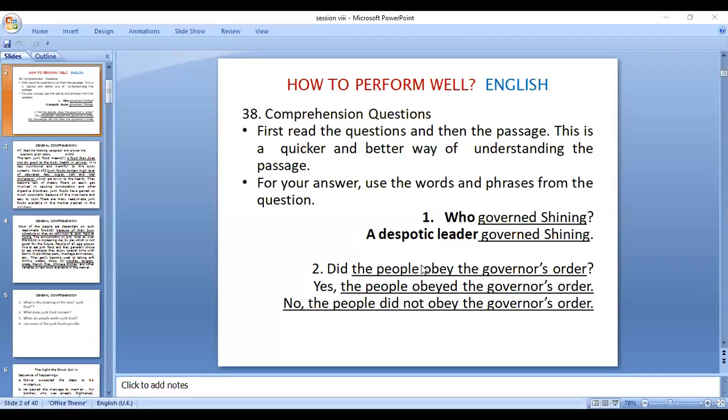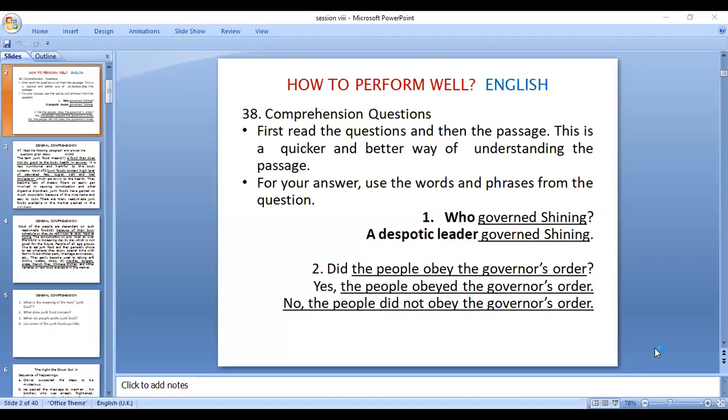Now, what will be the answer? You should not disturb the question in any way. The answer is just for the word who only. Who should be replaced by a despotic leader or some Tom or Harry, like that. So, instead of who, you write the answer, a despotic leader, and don't disturb the question. You rewrite the question: A despotic leader governed Shining. This phrase, governed Shining, is found both in the question as well as in the answer.